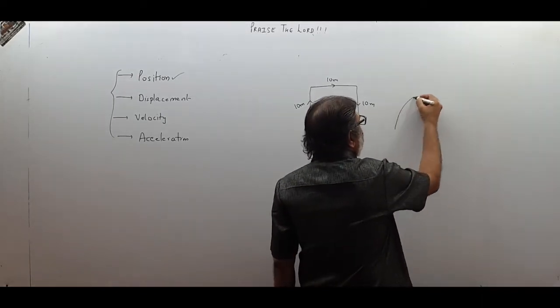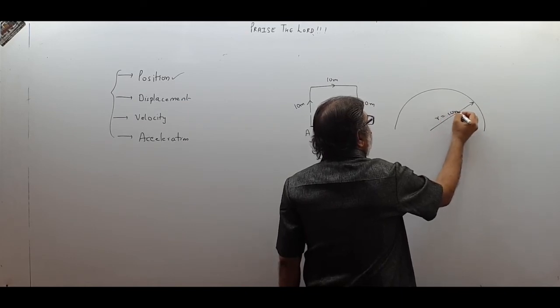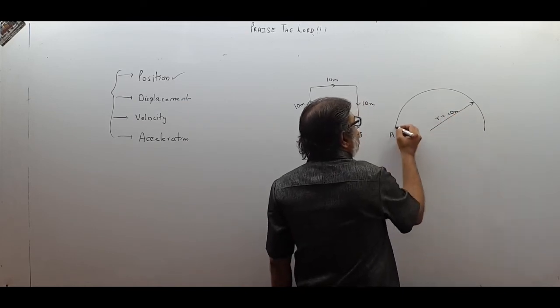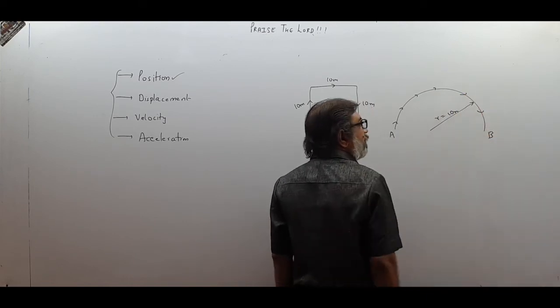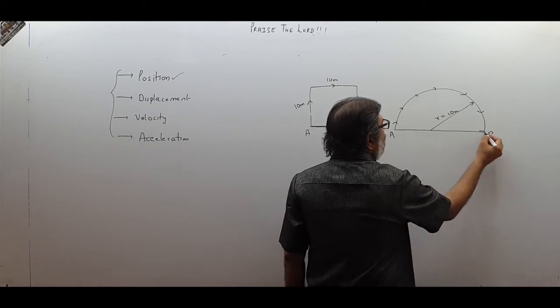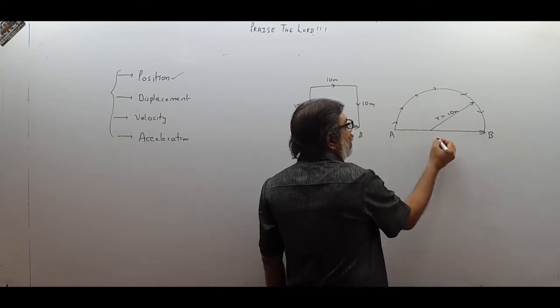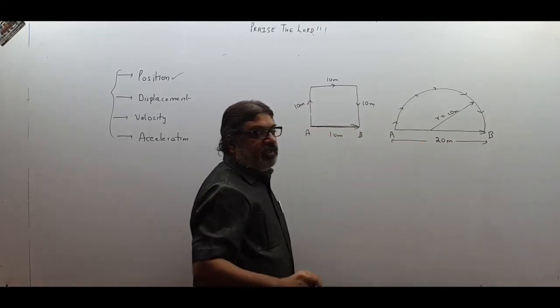Supposing a body goes on this semicircular park, this radius is supposing 10 meter, body starts from here, goes on this track and reaches over here. So this is the initial point, this is the final point, this is the straight distance between A and B. Radius is 10, so this will be how much? 20 meter. So displacement is 20 meter.